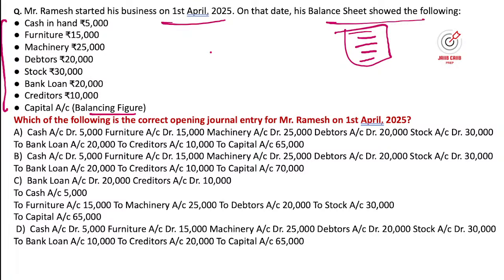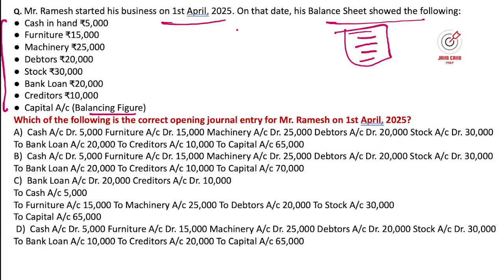So when it comes to the balance sheet, you have to use the rule of debit and credit, right? Liabilities you have to credit, and assets you need to debit.